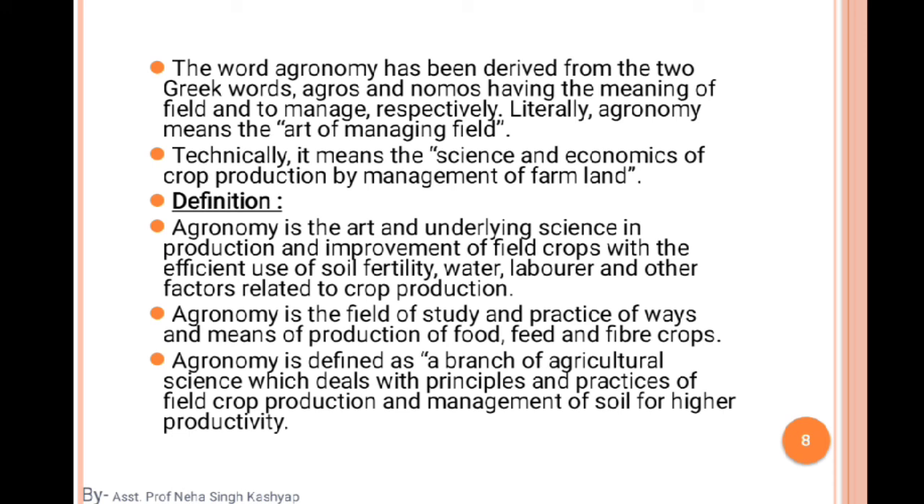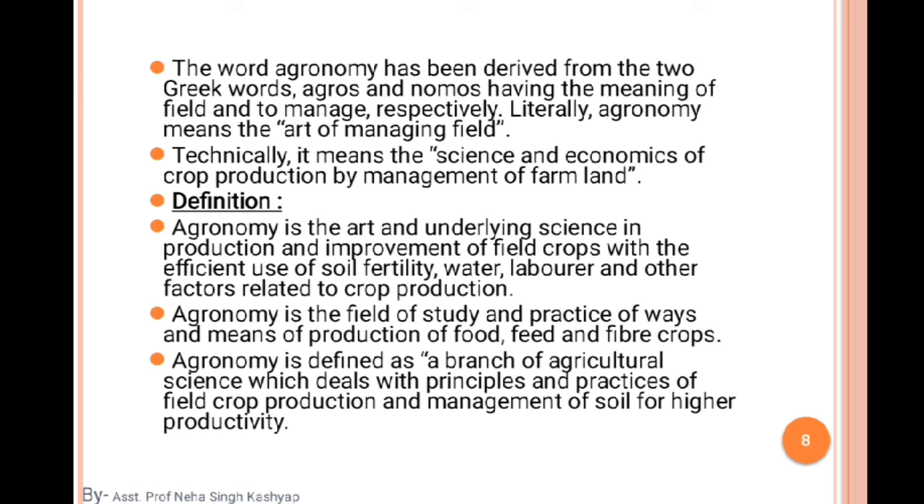Then there are basic definitions, which are very important, so always remember. We have now entered an important chapter, and this is frequently asked in exams, so you should remember it. Agronomy is the art and underlying science in production and improvement of field crops with the efficient use of soil fertility, water, labor and other factors related to crop production.